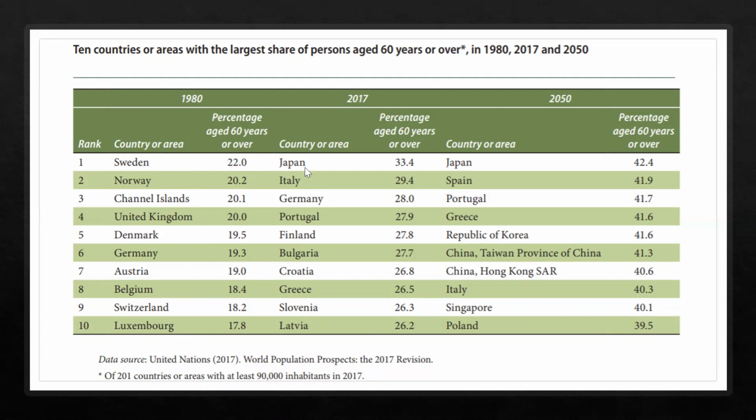But by 2017, Japan has become the most aged country. Look at the percentage of aged population. In Japan, in 2017, it was 33. What does it mean? That means out of every 10 people, more than 3 will be old or elderly. Second is Italy, 29. Now, this is one of the reasons why there was such a large number of deaths due to the infection of corona in Italy, because they have a large older or elderly population in their total population.